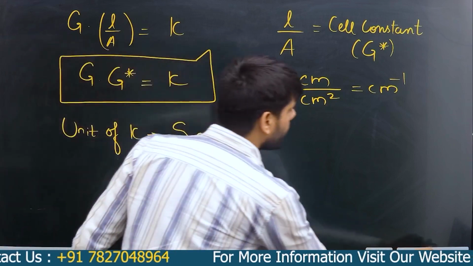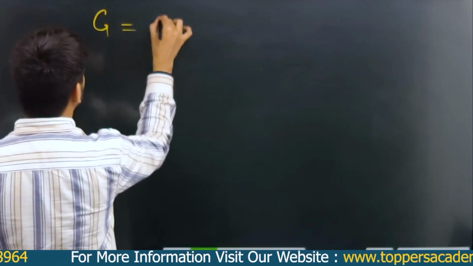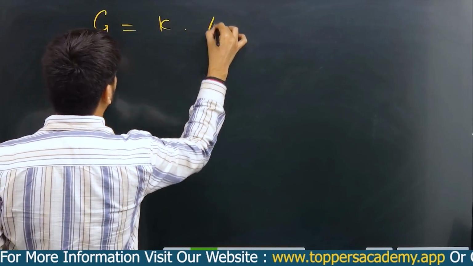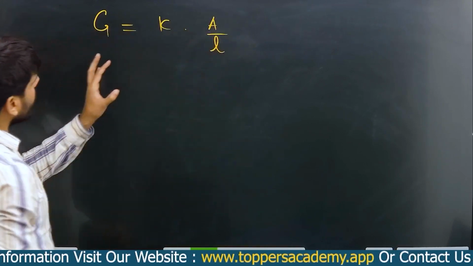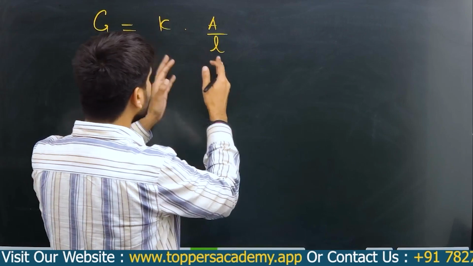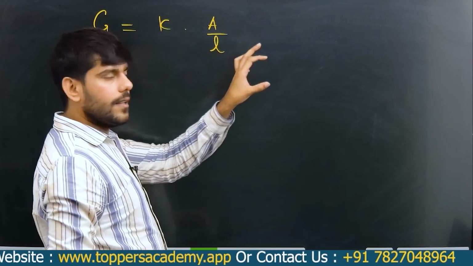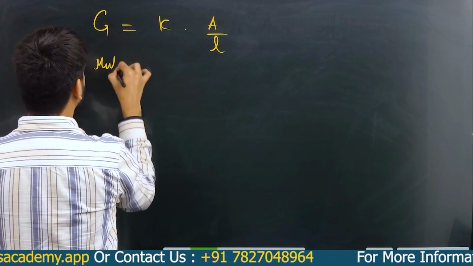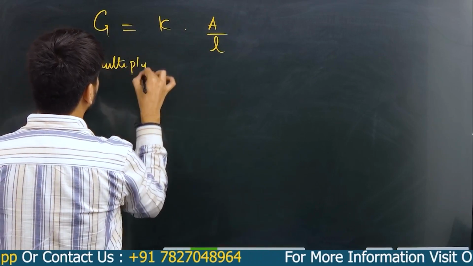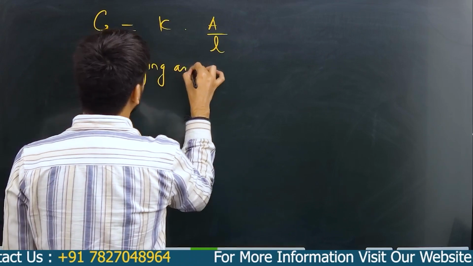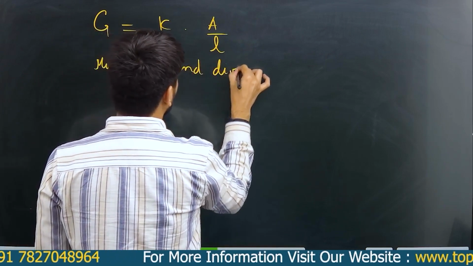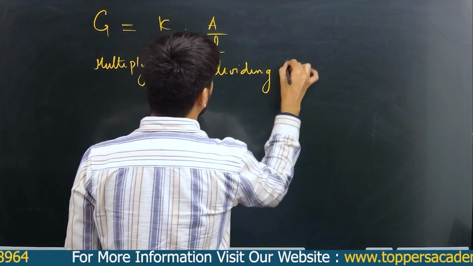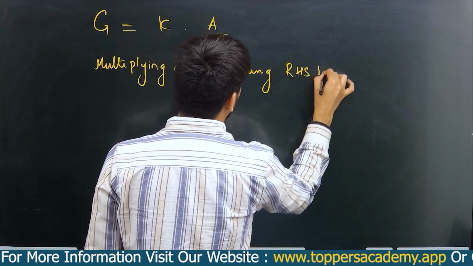Now we have this expression G is equal to kappa into A by L. Now what I am doing is multiplying and dividing the RHS by L.